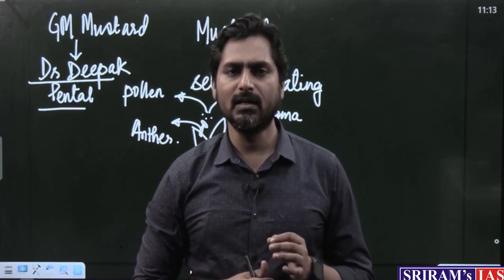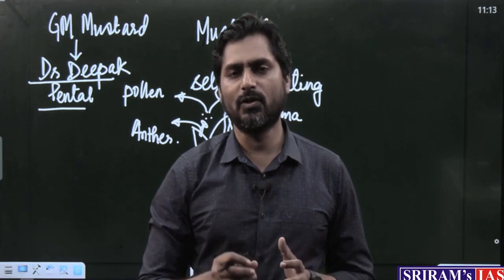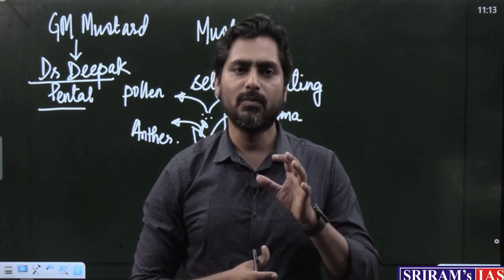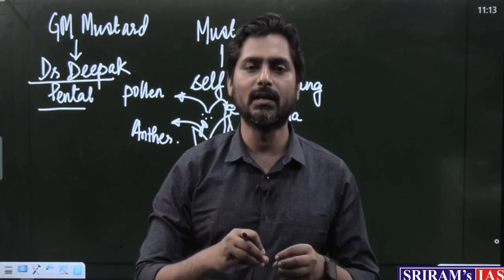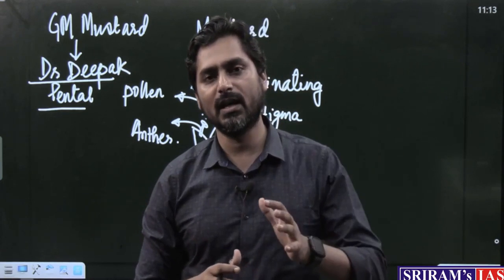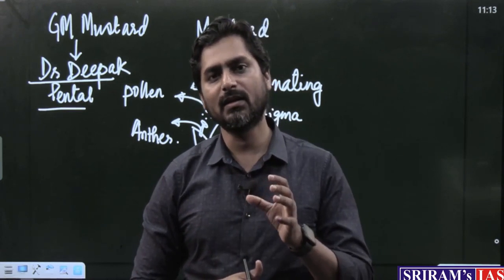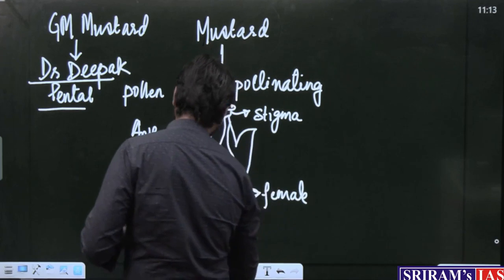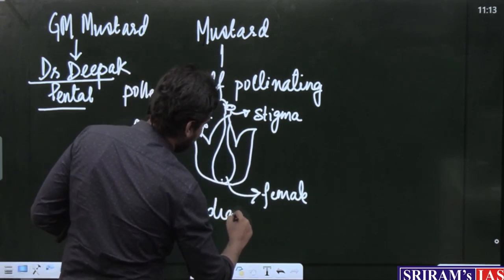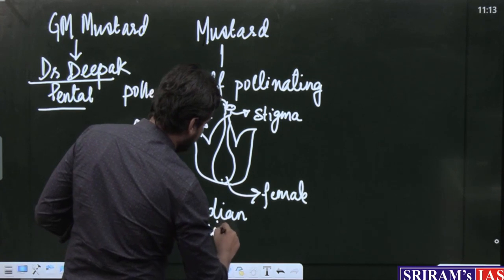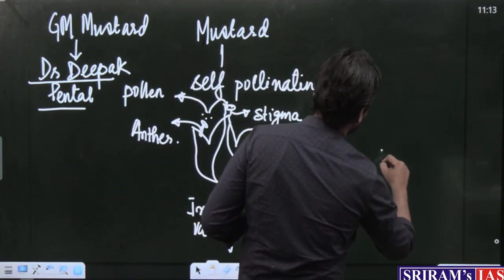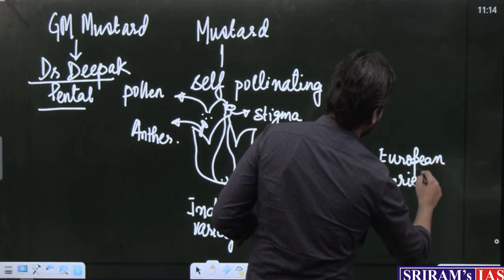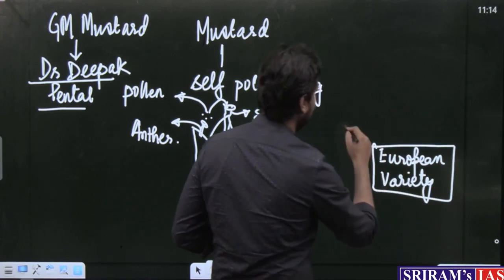What has been done is that we have tried to make this self pollinating plant into a cross pollinating plant. What is the purpose of making it cross pollinating? The purpose is that we want to introduce some hybridity, that is, we want to cross it with some other varieties of mustard. So, what we have done? We have taken a European variety of mustard. This is, let us say, the Indian variety of mustard, and we have taken a European variety of mustard, and we want them to get crossed.